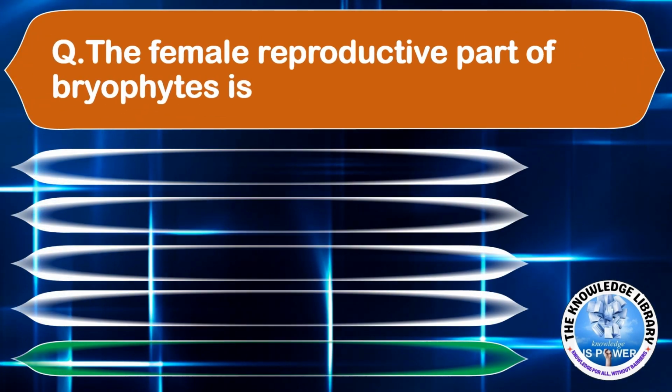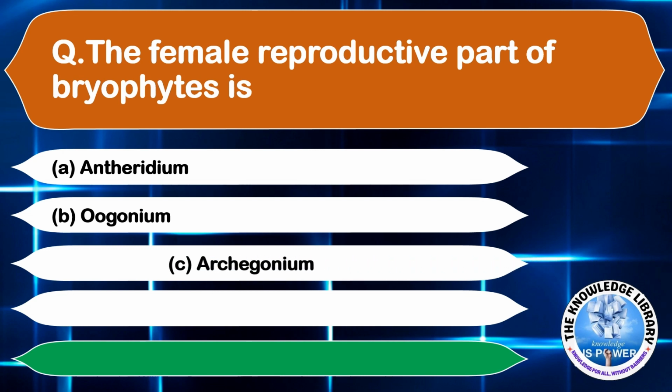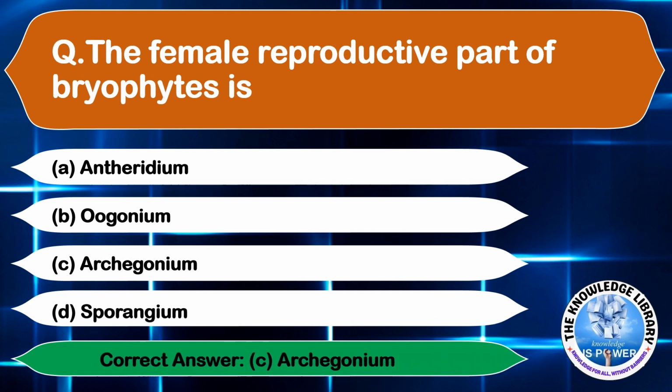The female reproductive part of bryophytes is option A Antheridium, option B Oogonium, option C Archegonium, and option D Sporangium. The correct answer is option C Archegonium. Moving on to the next question.